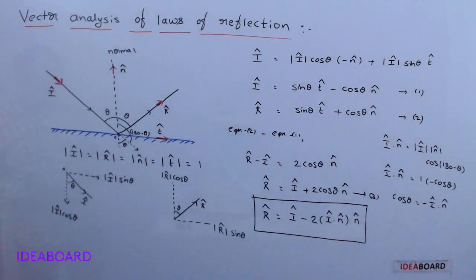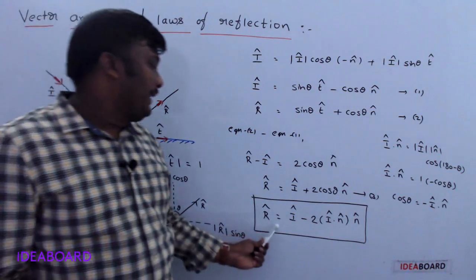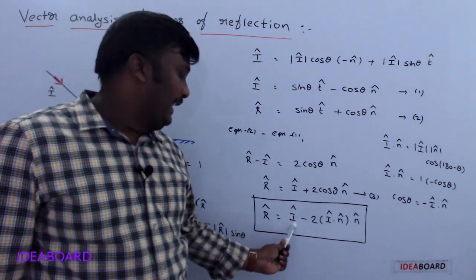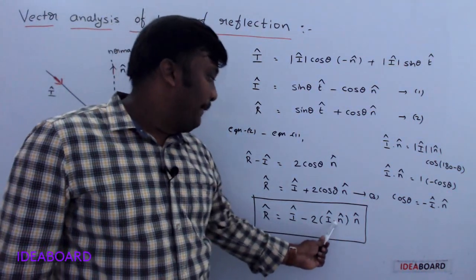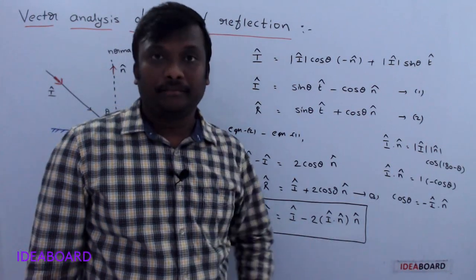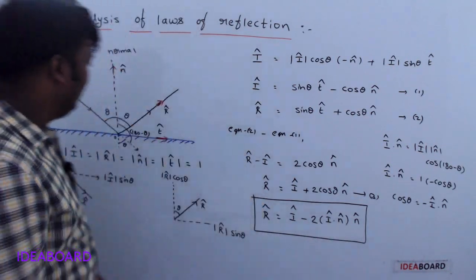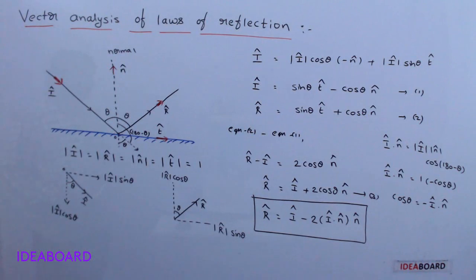So what is the vector analysis of the law of reflection? R cap is I cap minus 2 I cap dot n cap into n cap. Clear now? Understand? Please note it down.